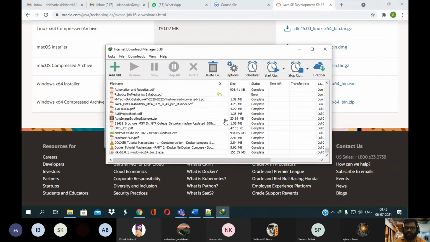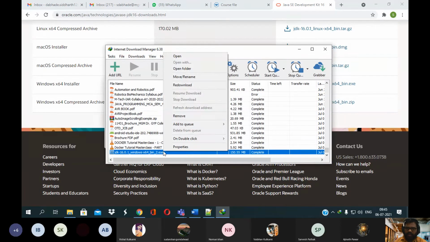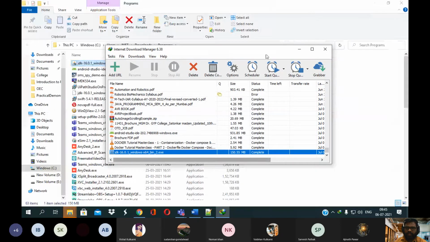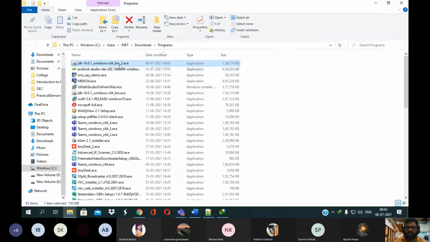It will try to start. Okay, it has been completed. Then open it. In this manner it will come up. You need to install it before executing your Java application. So just double click it, and then click on yes.